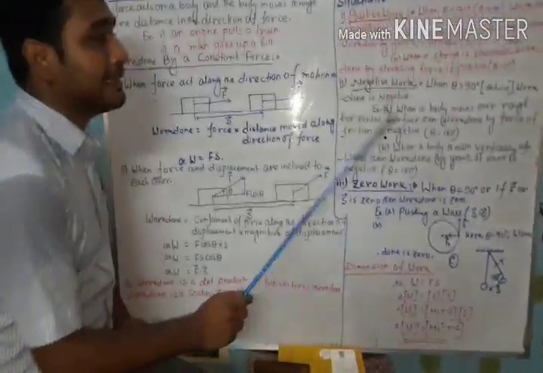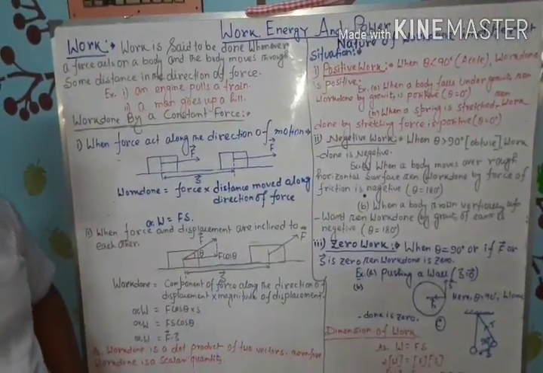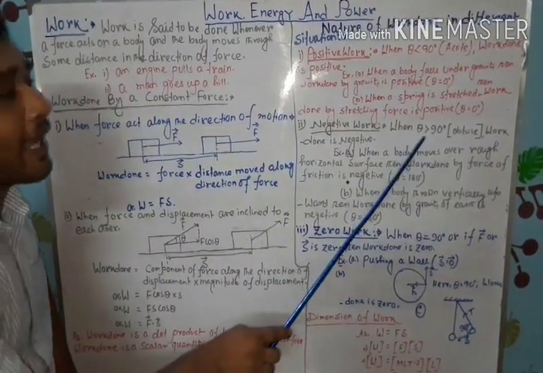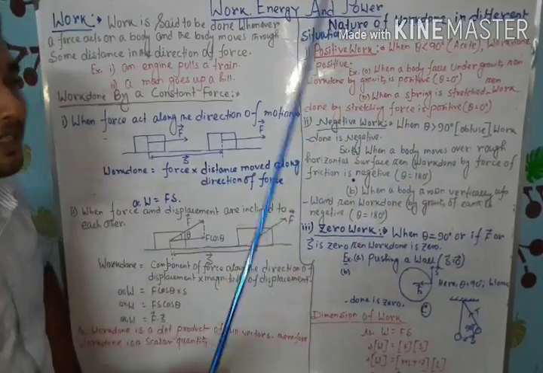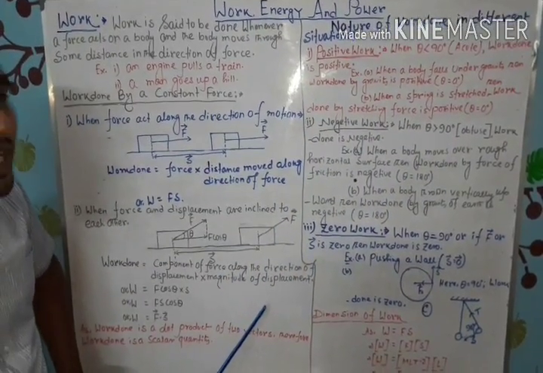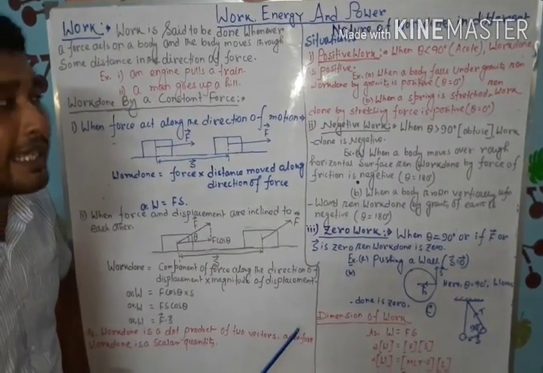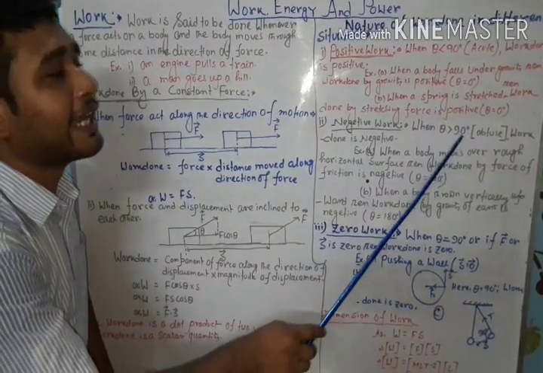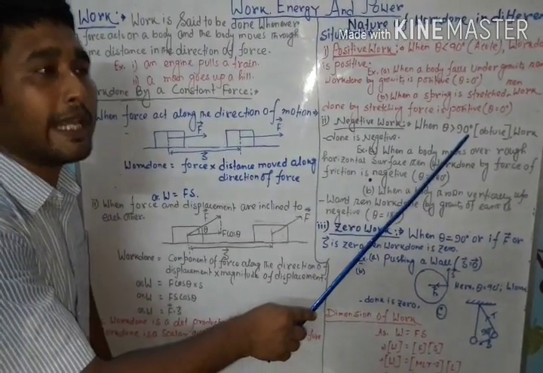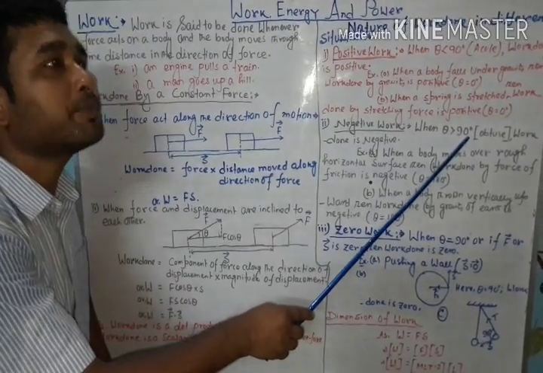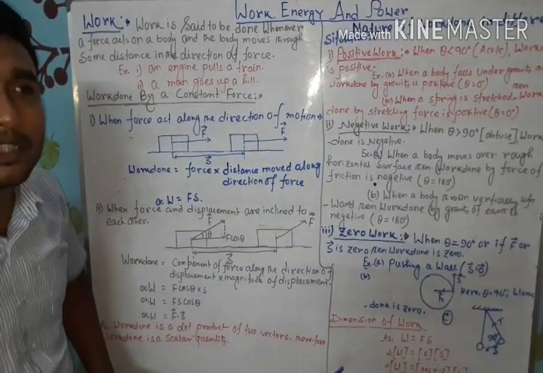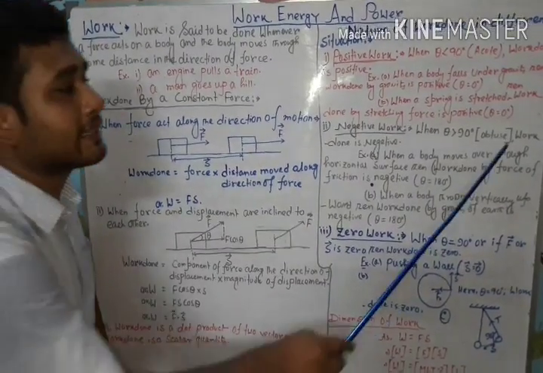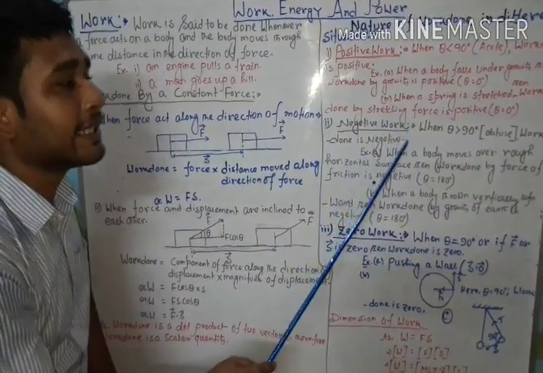Next, negative work. When theta is greater than 90 degrees, this type of angle is called an obtuse angle. Whenever the angle between force and displacement is greater than 90 degrees, for any such value of theta, cos theta is always negative. That's why we can say work done is negative.